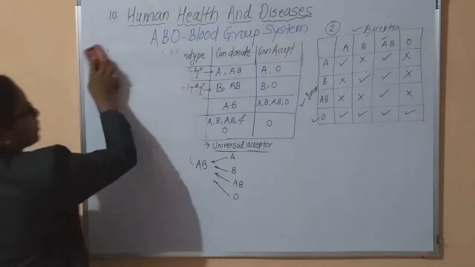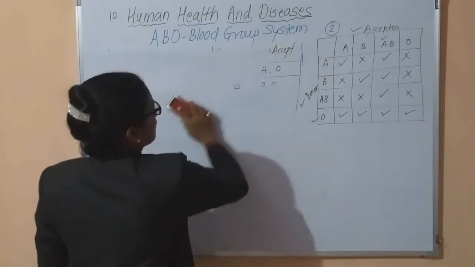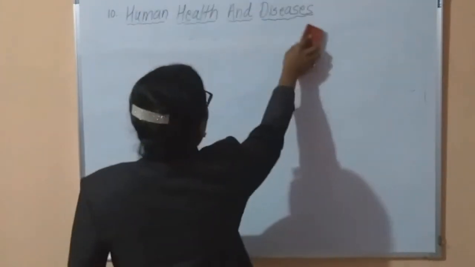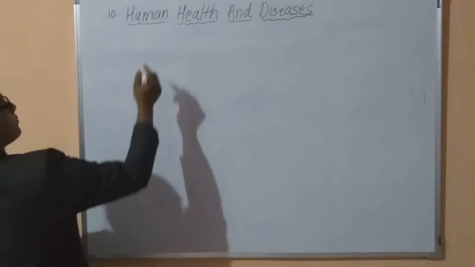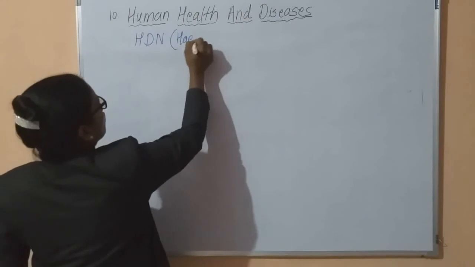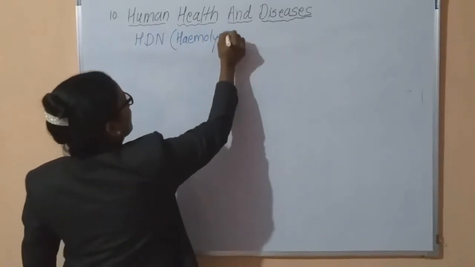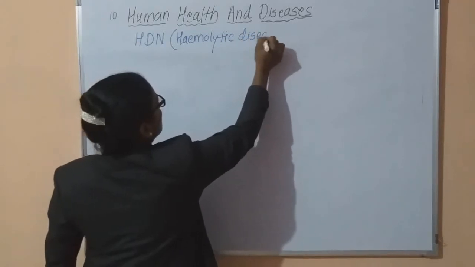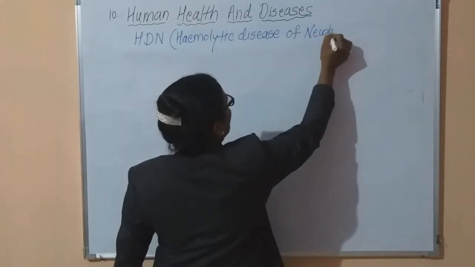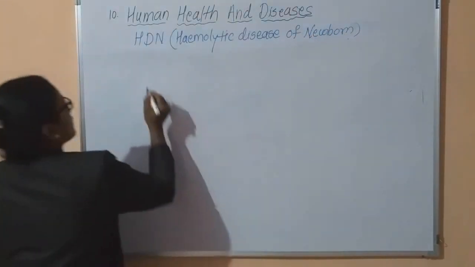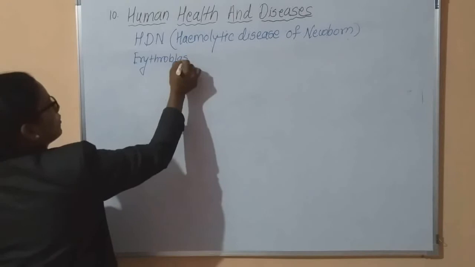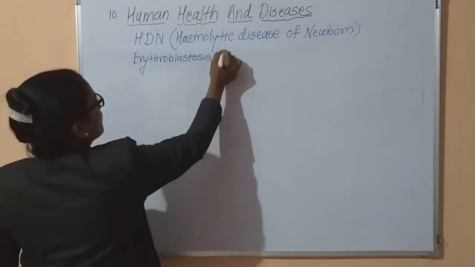The next point is a disease which is called HDN, or it is also known as hemolytic disease of newborn, or it has another name, that is erythroblastosis fetalis.